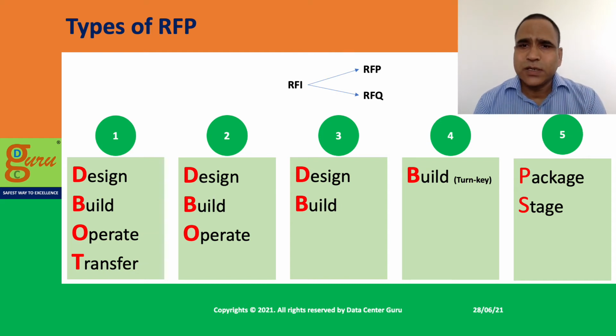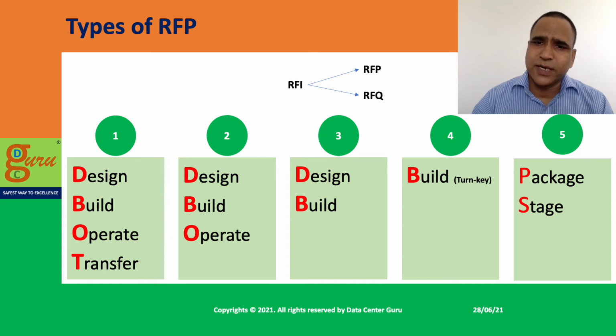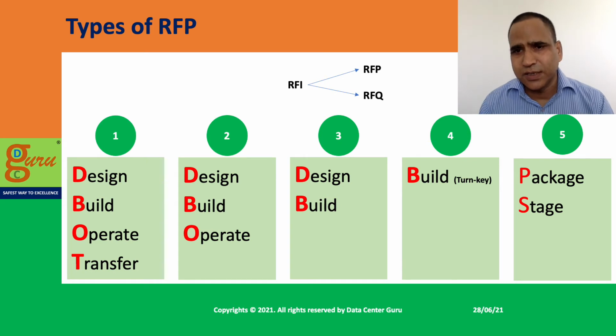The last one is the package wise, stage wise. In this case, and a lot of even larger co-location players are following this, they float the RFP for different stages of the project to different parties. Like they float a tender for design, so they will hire a design consultant for it. They float a tender for site selection, so there is a company that will do the site selection. Then once the design is done, they will float the tender for build.